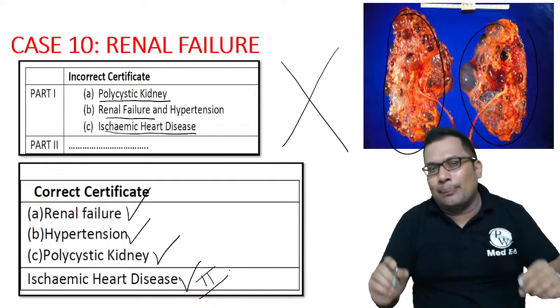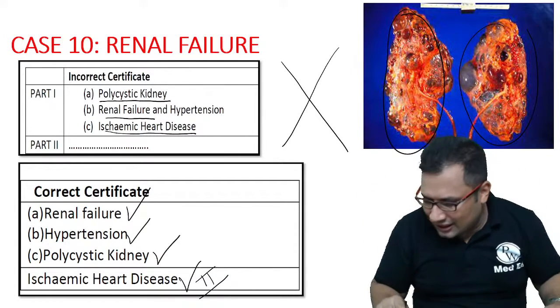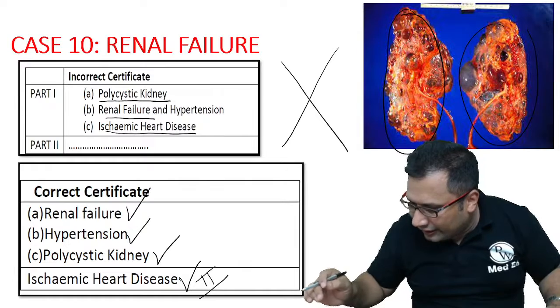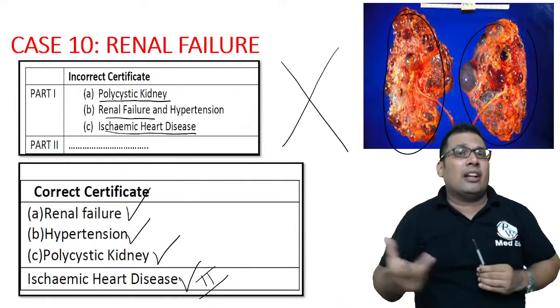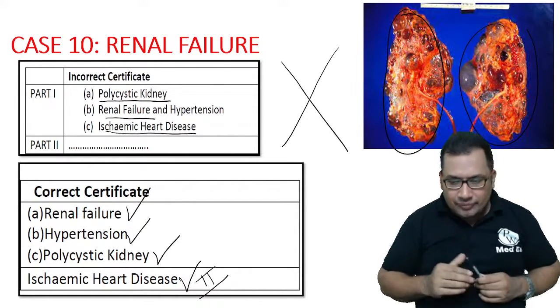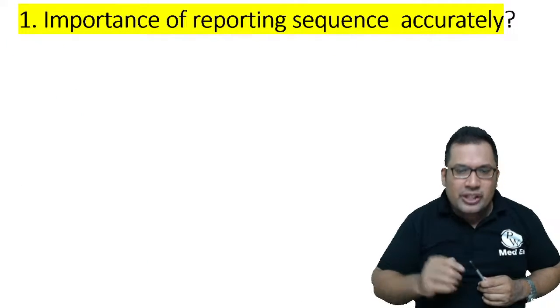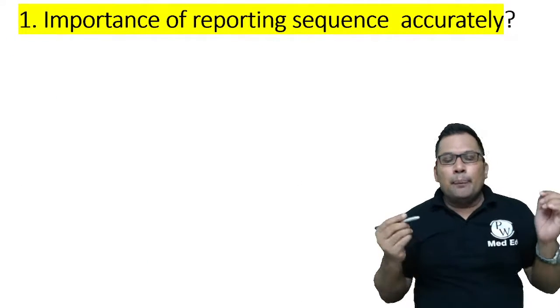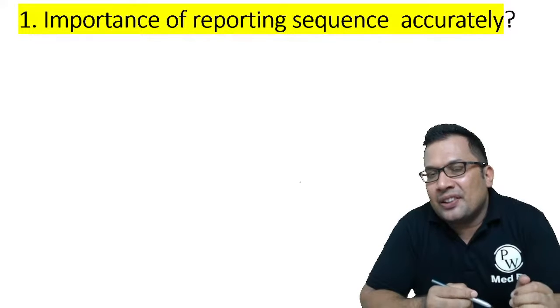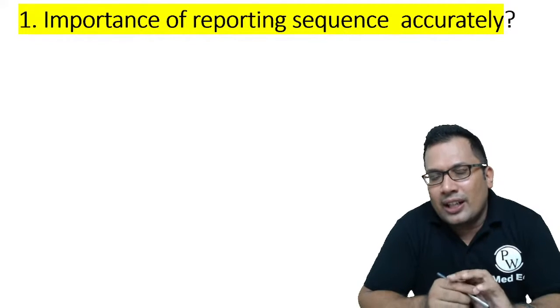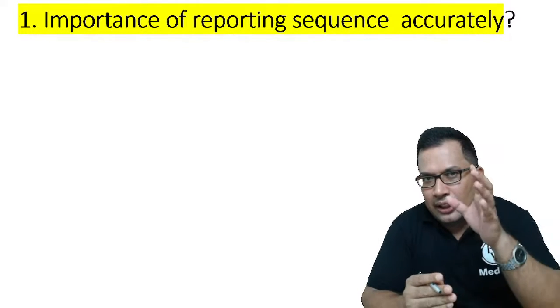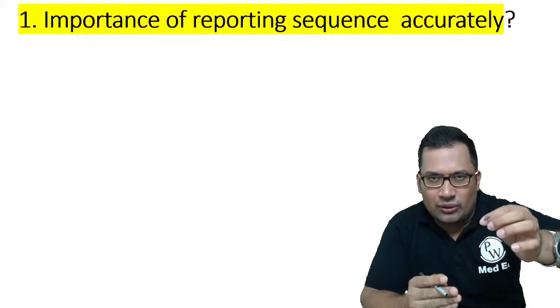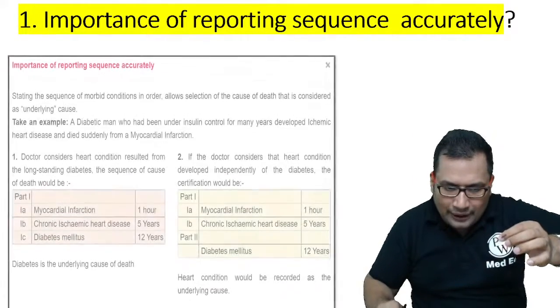So all these are some important examples. Ten examples. Now, what are the frequently asked questions? Let's see what the frequently asked questions for viva are. The first question is the importance of reporting the sequence accurately. What is the example for that? I'm telling you, it's all left to the physician. Okay, one example here.